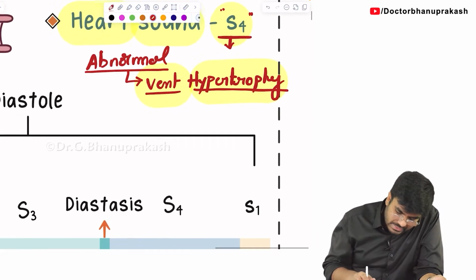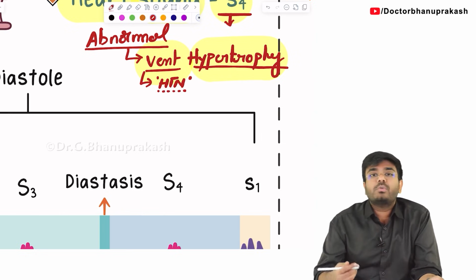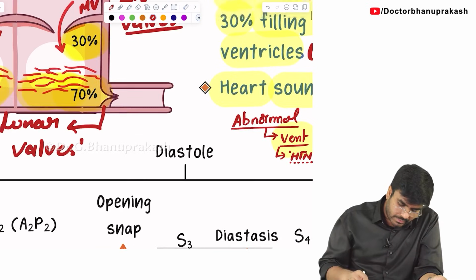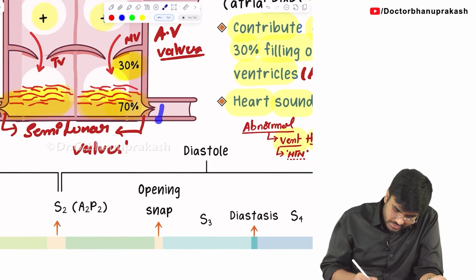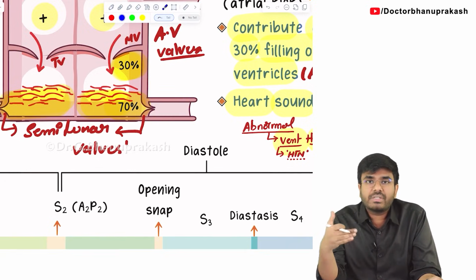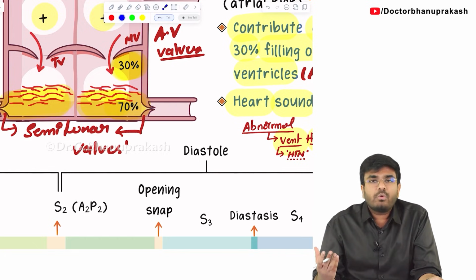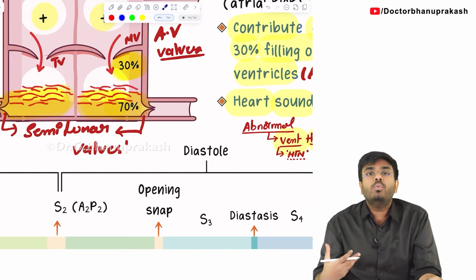One of the classical reasons is hypertension. In a patient who is having hypertension, let's say there is more blood pressure here, so there is more blood pressure in the aorta. In a person who is having more blood pressure in the aorta, arteries or arterioles, in order to push the blood, the left ventricle has to do more work.